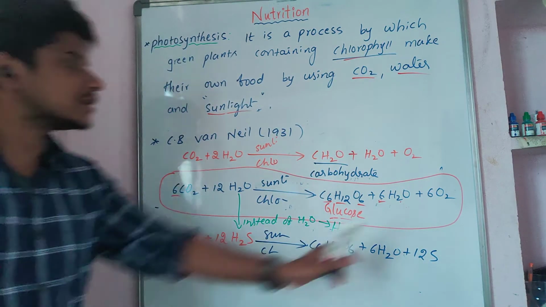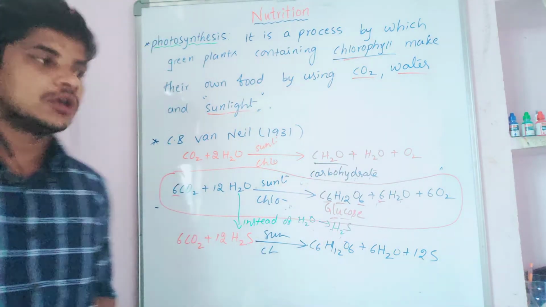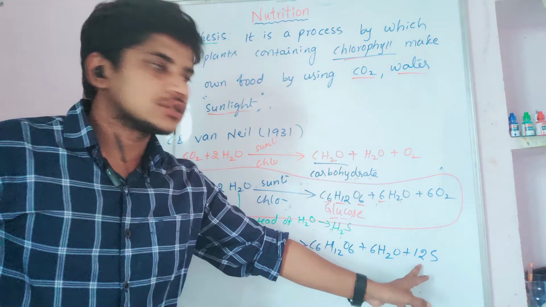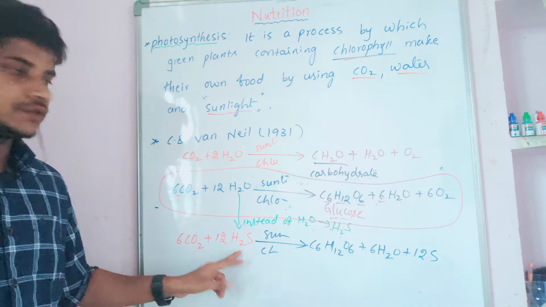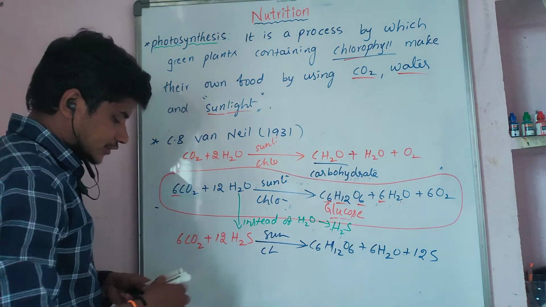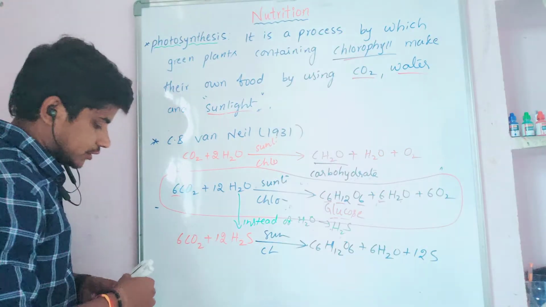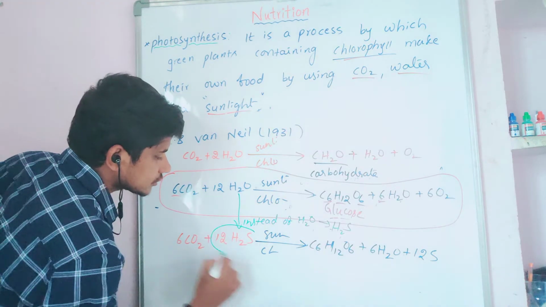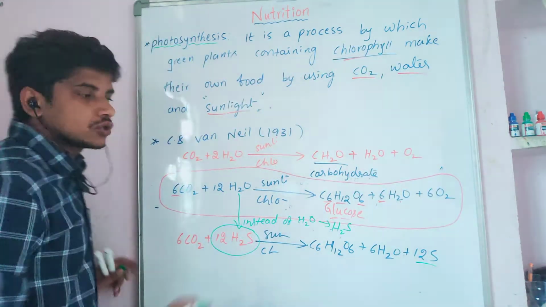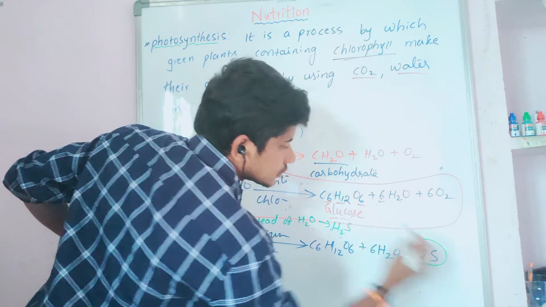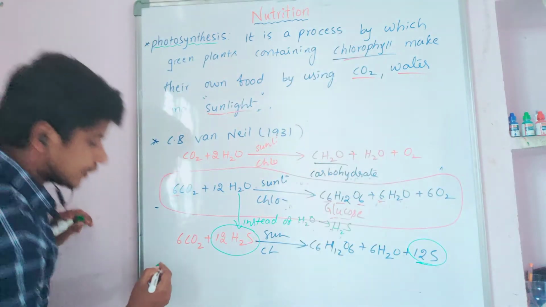See here, oxygen is not released. When there is no usage of water for photosynthesis, if we use hydrogen sulfide instead of water, we don't get oxygen. We get sulfur.